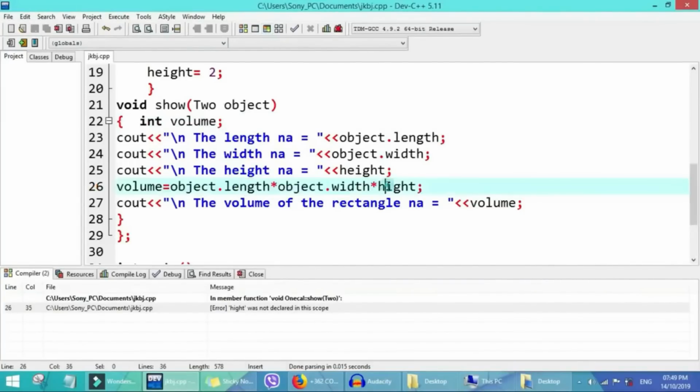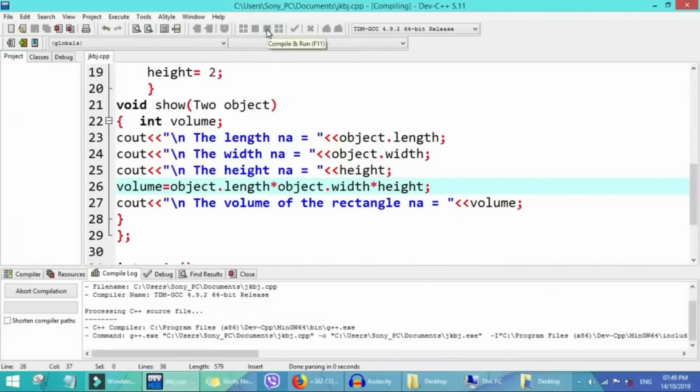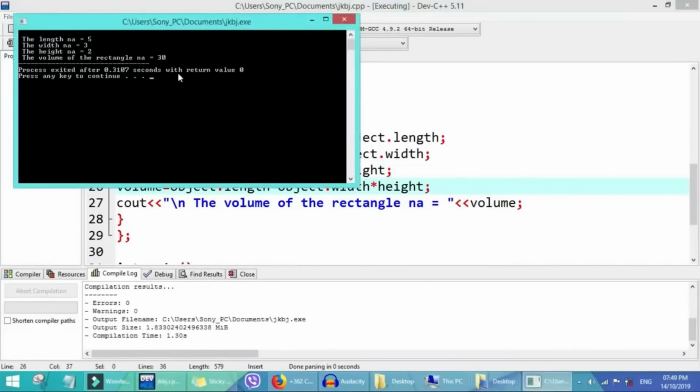Okay, for here our height is not correct, so this is a small mistake in the code. Okay, so we see 5 times 3 is 15, 15 times 2 is 30. So the volume of the rectangle is now 30.